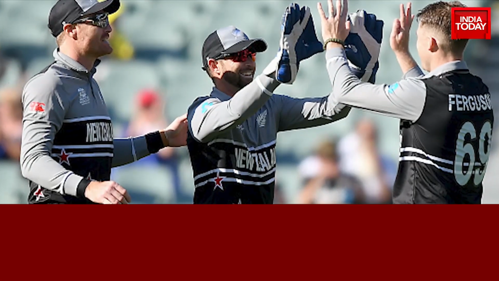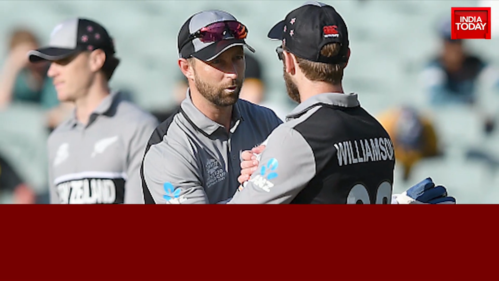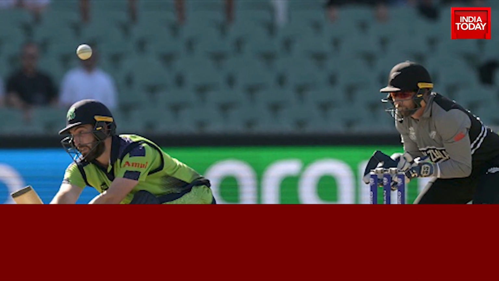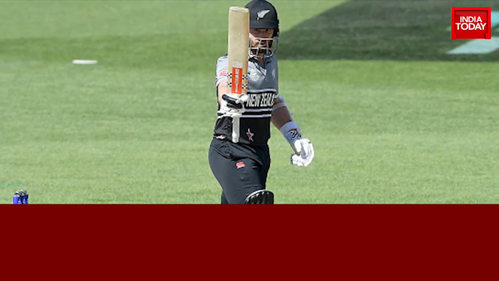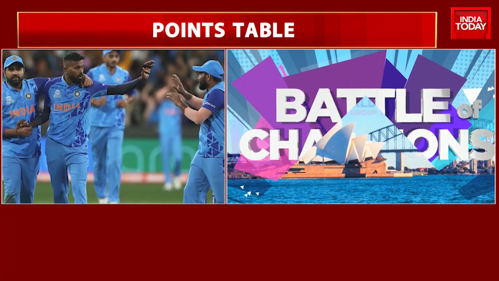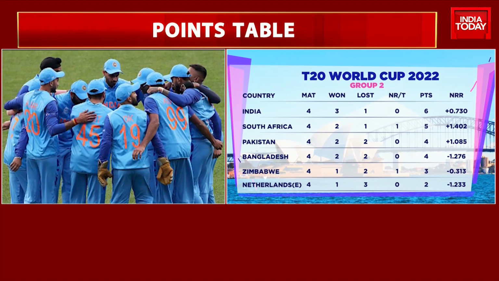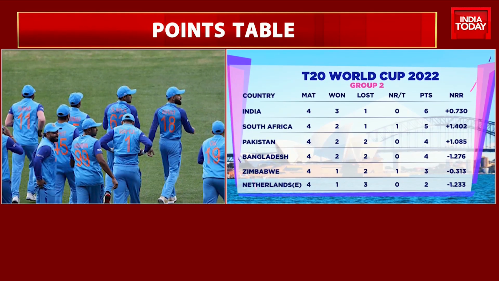While the picture for Group 1 will be clear on Saturday, in Group 2 there are some teams that are ahead in the race, but then there are others who are still in contention. Certainly, the last 4 race has intensified. In Group 2, which features India on top of the table, technically 5 teams have a chance to make it to the semis, however small or big it may be, with Netherlands the only team to be out of the reckoning.